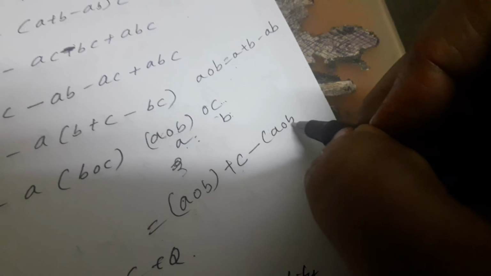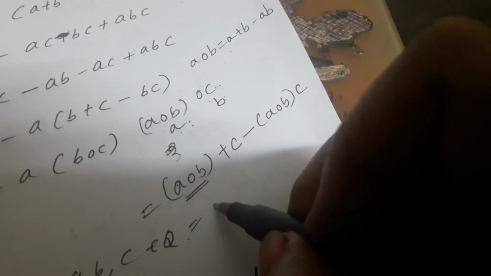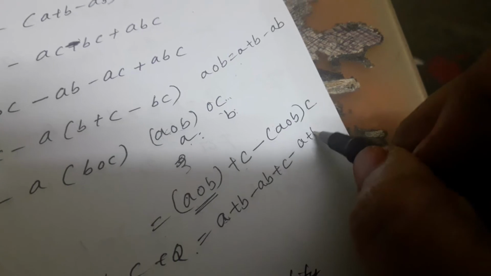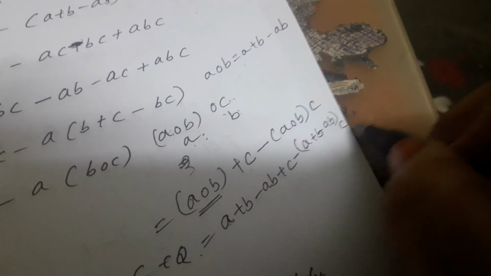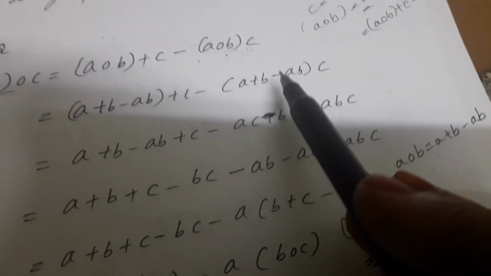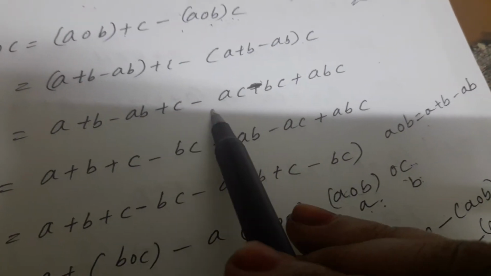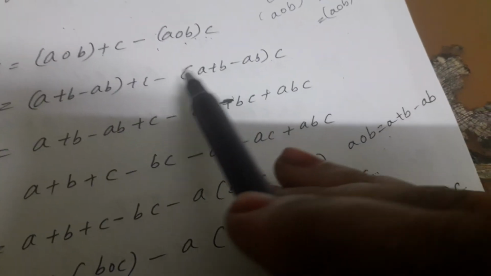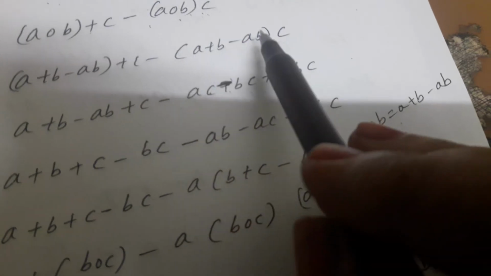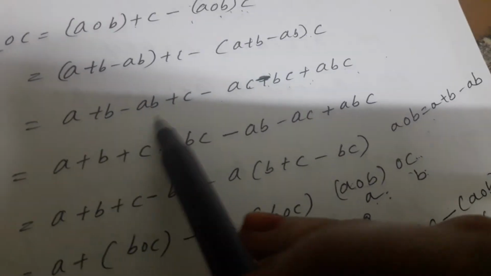Here A is (A circle B) times C. Using the definition, A circle B is A plus B minus AB. So we get A plus B minus AB plus C minus (A plus B minus AB) times C. Expanding: A plus B minus AB plus C minus AC, minus BC, plus ABC.